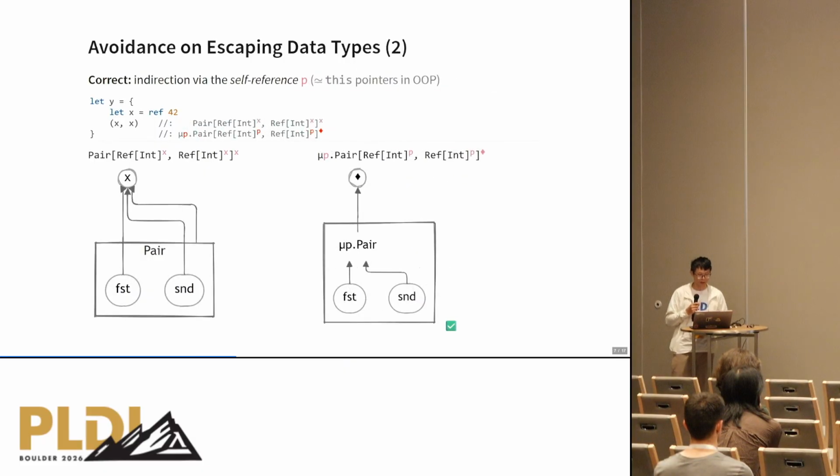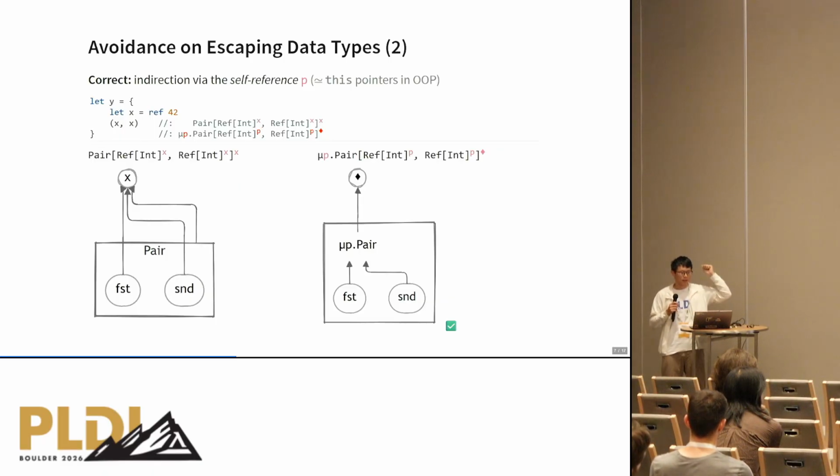Then what can we do about them? Well, the correct way designated in reachability types to do so is that we need to go through an indirection via something called self-references. So you may think of these self-references, named p here, as something similar to pointers found in object-oriented programming.